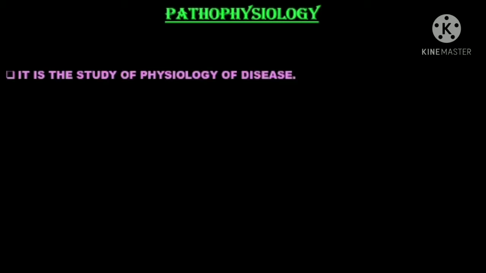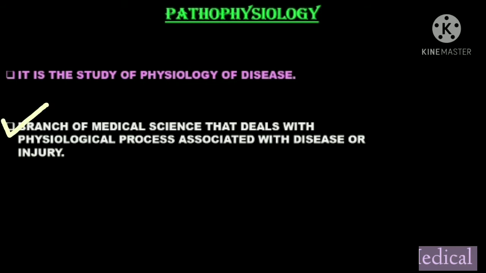Next term comes pathophysiology. This term actually tells what will be the physiology during a disease condition. Means how diseases are forming, what are the biochemical reactions leading to the disorders, and in basic words we can say pathophysiology describes the physiology of a disease. So what can be the definition of it? The branch of medical science that deals with physiological processes associated with the disease or injury is known as pathophysiology.